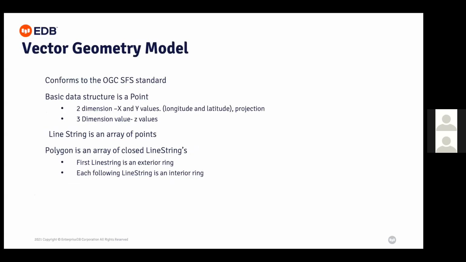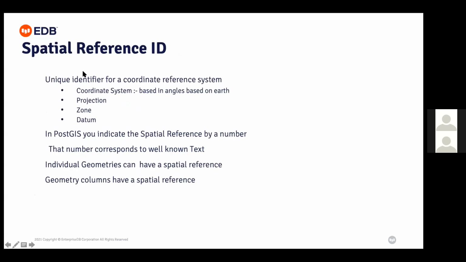See, the basic data structure is a point. When I consider the point, definitely there is an X and Y, that is a longitude and latitude projection. A line string is an array of points, and a polygon is a closed line string. Spatial reference ID is a coordinate reference system on Earth.